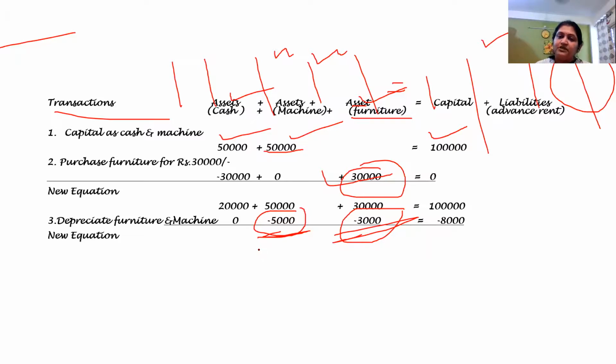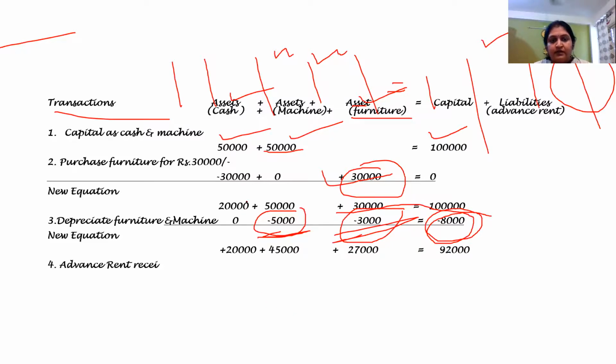When we come to partnership, that loss or profit will be shared by all the partners. When we talk about a company, again, share capital, a composite term, will be there. But in class 11th or in the beginning of your graduation, we are bothered only about the sole proprietorship. So here, that is the actual loss of the owner. So we will subtract this 8,000. Then again, we will find out the new equation. 20 plus 0 is equal to 20, 50 minus 5, 45, 27, and 92,000, right?